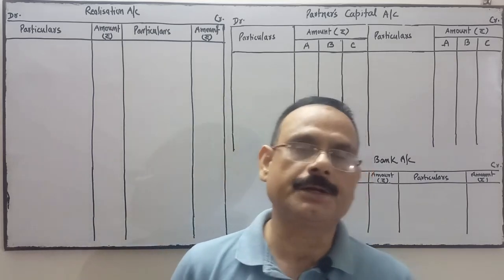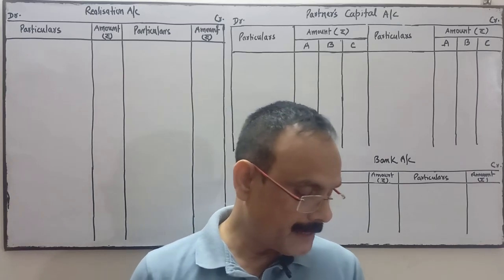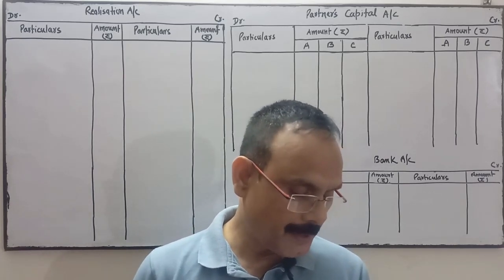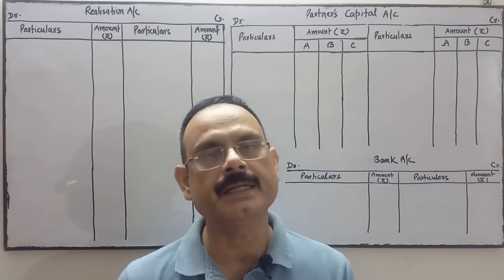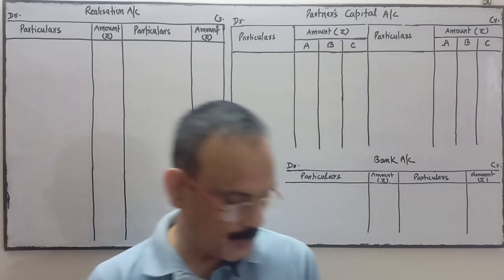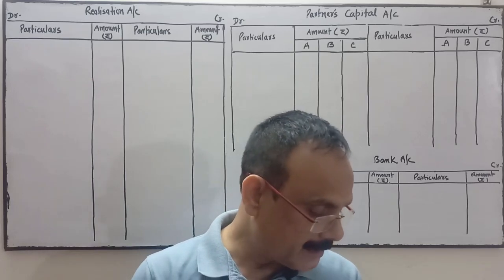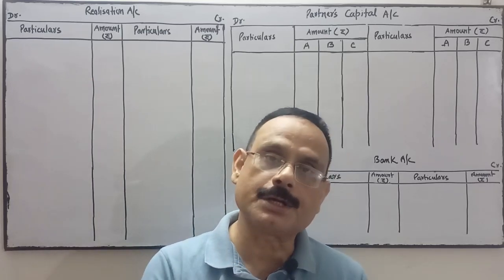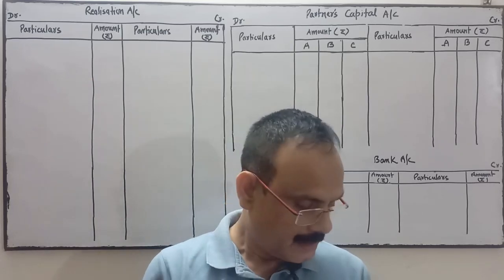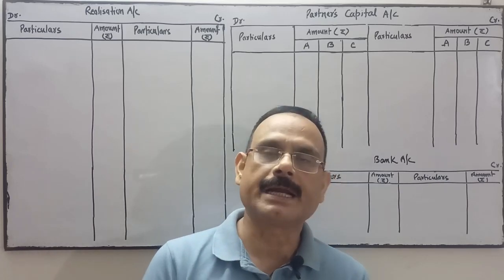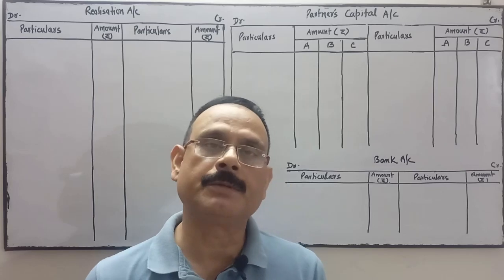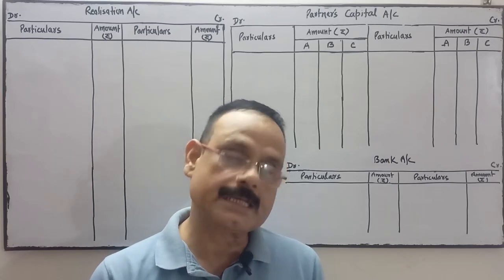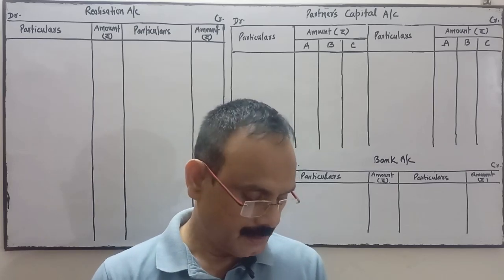In the additional information, the profit and loss sharing ratio of the partners is 3:2:1. Profit sharing ratio has been given 3:2:1. At the above date, the partners decide to dissolve the firm, and the assets realized are as follows. Number one, bills receivable were realized at a discount of 5%.